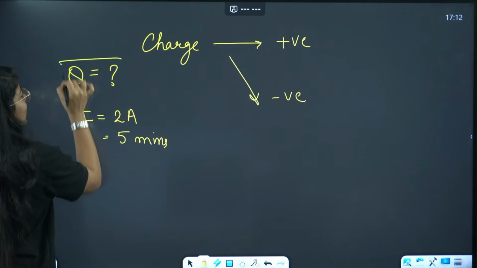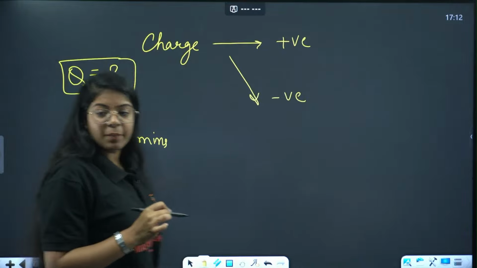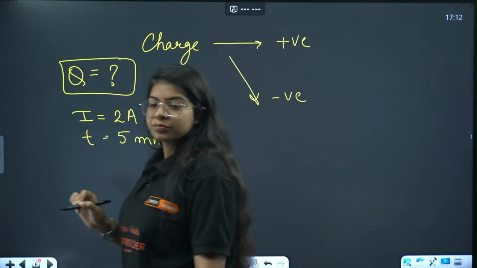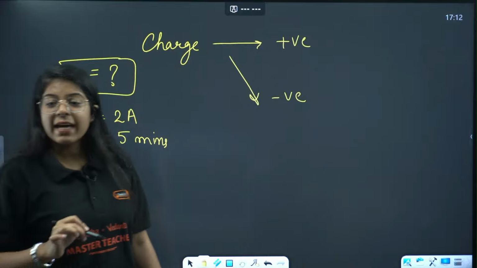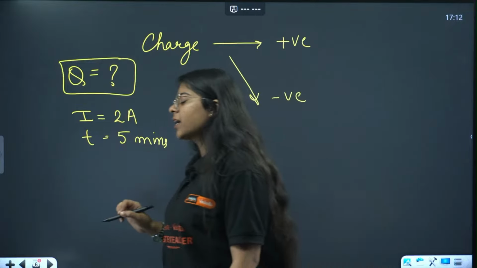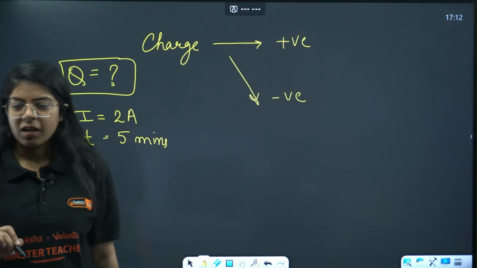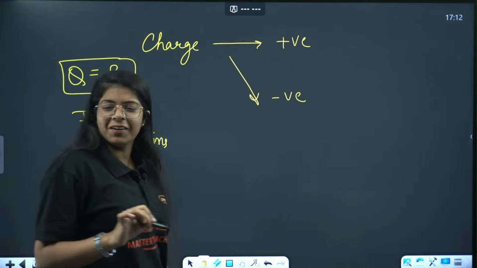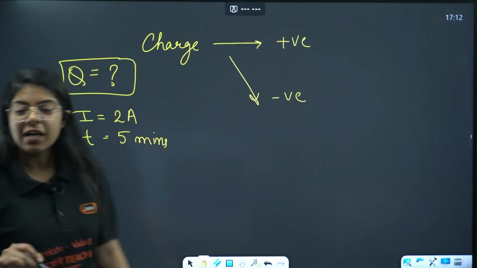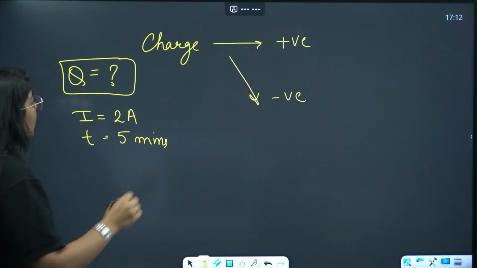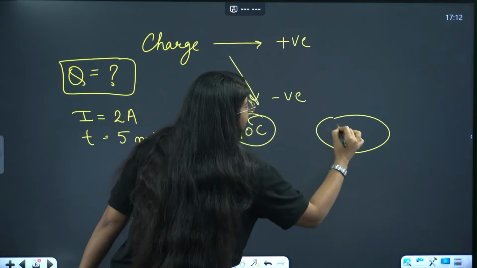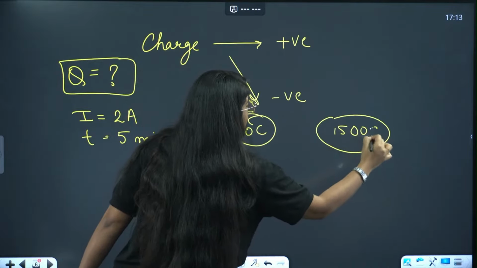So very simple. Let me know the answer of this question. Quickly tell me. 10 coulomb. Yuan is saying 10 coulomb. Okay. Anyone else? 1500 coulomb. Devanshu is saying. Okay, let's see what is the answer. We have two answers: 10 coulomb and 1500 coulomb. Let's see which one is correct.